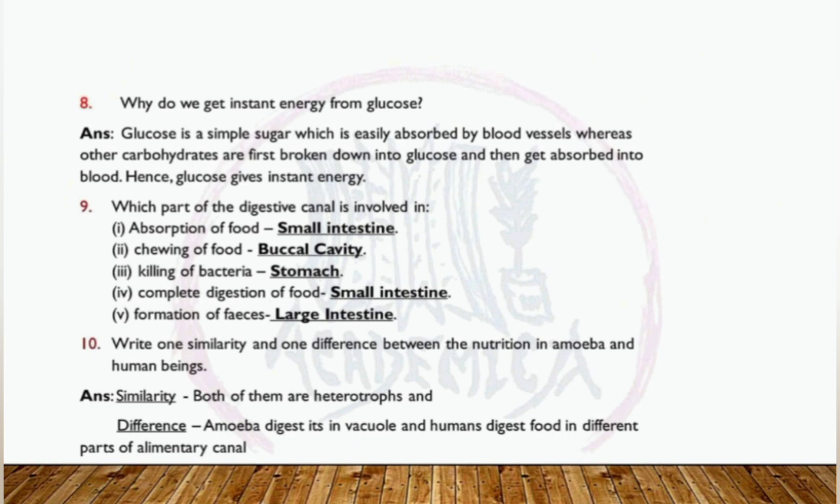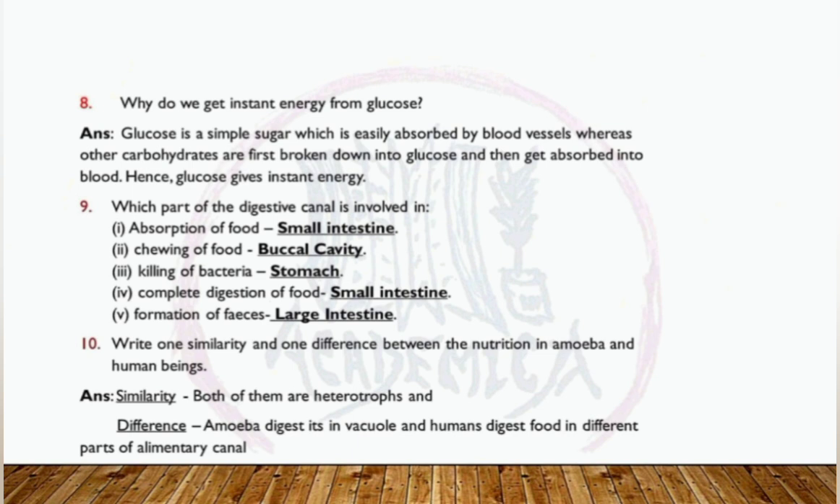Why do we get instant energy from glucose? Glucose is also available in the market, right? So what is glucose? Glucose is a simple sugar which is easily absorbed by our blood vessels, whereas other carbohydrates are first broken down into glucose and then get absorbed into blood. Hence glucose gives instant energy, right?